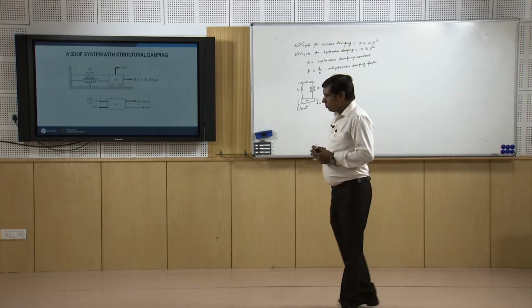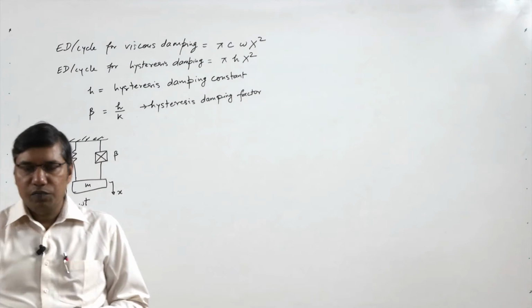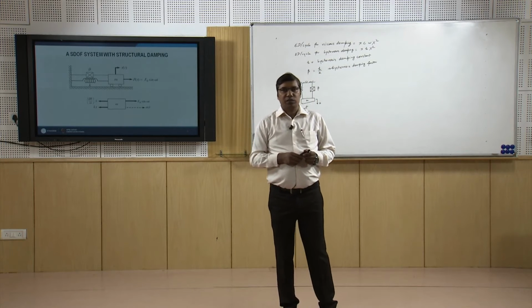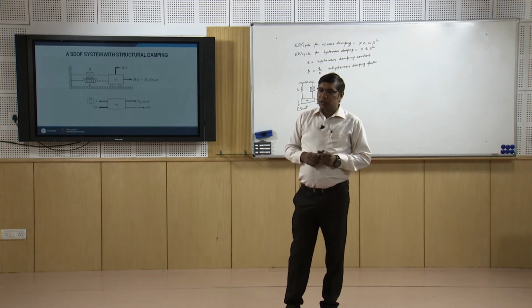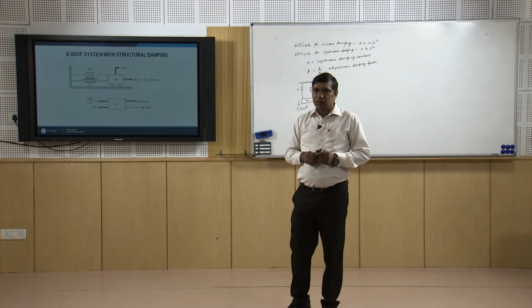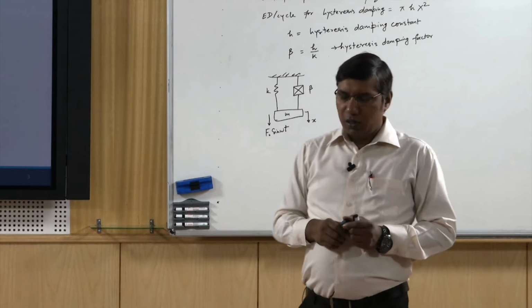Now, as I said, we have to convert this system to an equivalent viscous damping system, so that we can use the derived equations and the formula of the response.